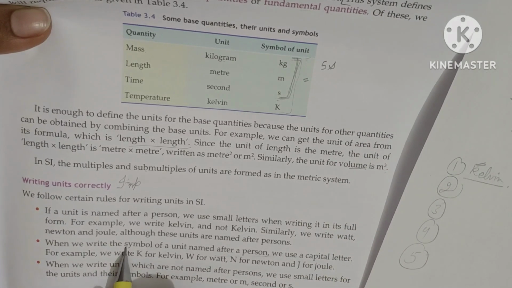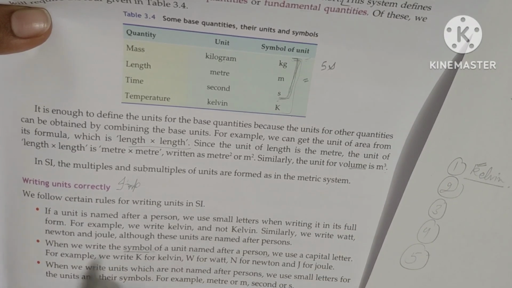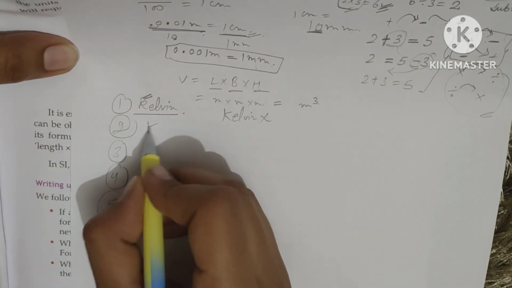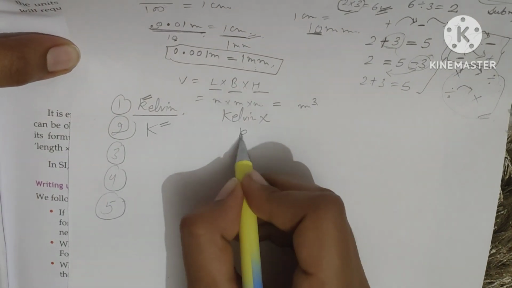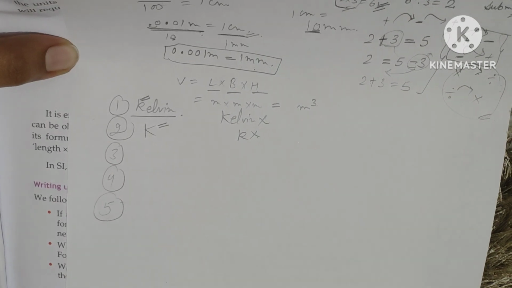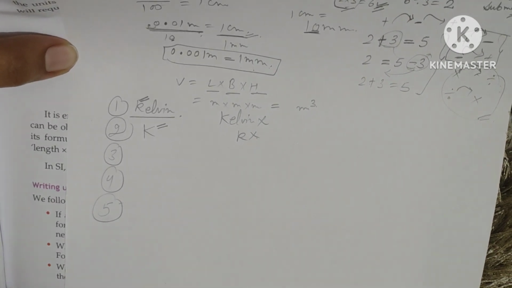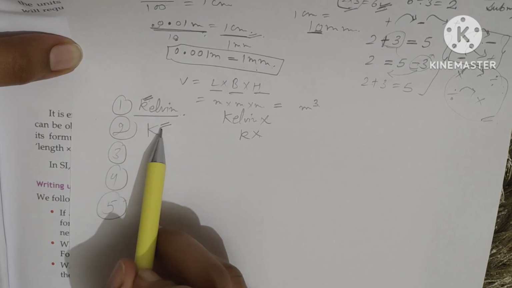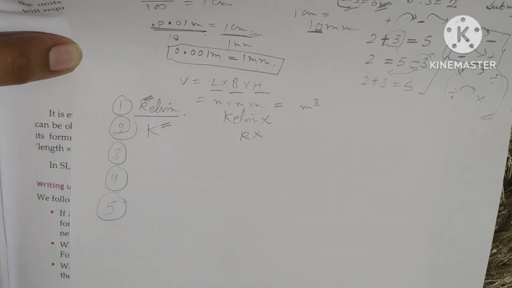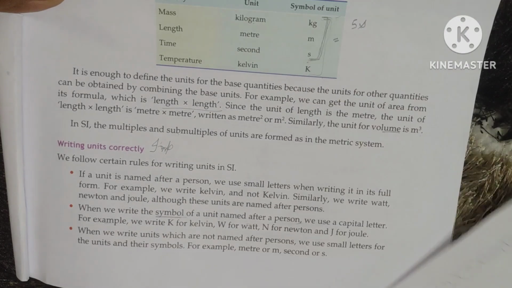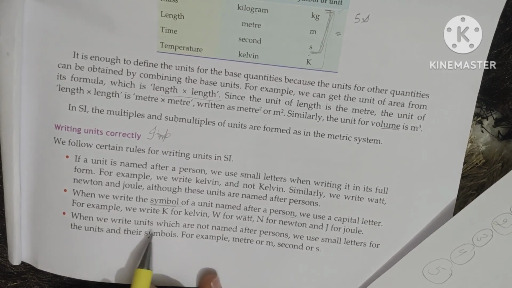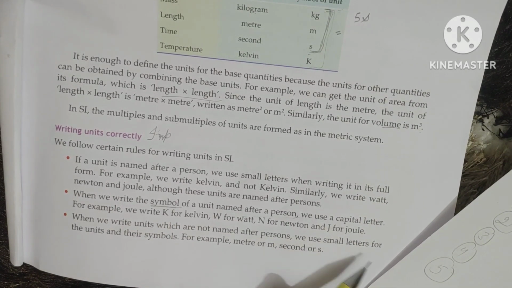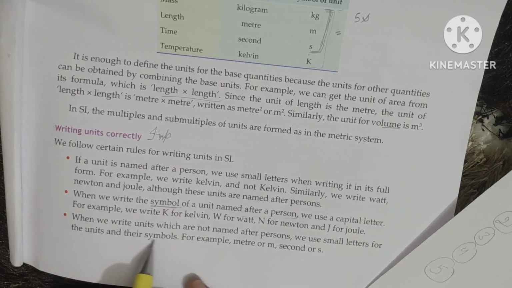Second is, if the unit is named after a person, and we are giving the symbol for it, then we have to use the capital letter. For the same Kelvin, if I am just writing the symbol, then capital letter is accepted, not the small. This is wrong then. So it means for writing the full name of the unit, use the small letters. For writing the symbol only, use the capital letter.